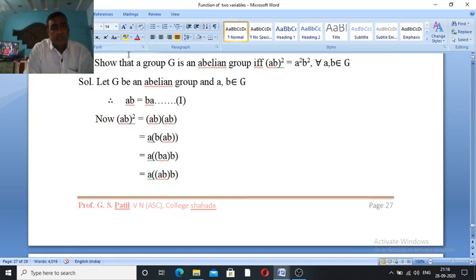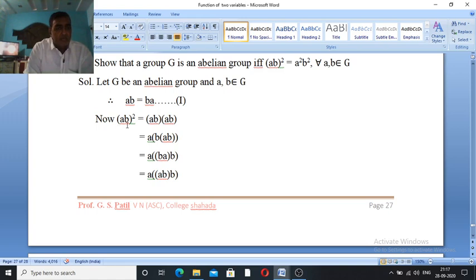Next example, show that a group G is an abelian group if and only if AB square is equal to A square into B square for all a, b belonging to G. Solution: let G be an abelian group and a, b belong to G. If G is abelian, it satisfies binary operation, associativity, identity, inverse, as well as the commutative law. That is, AB is equal to BA. Suppose this is equation 1.